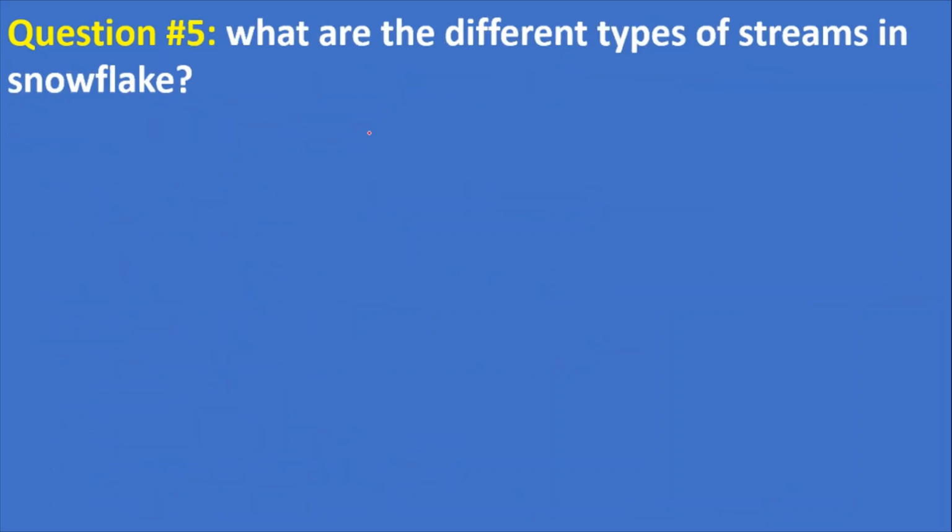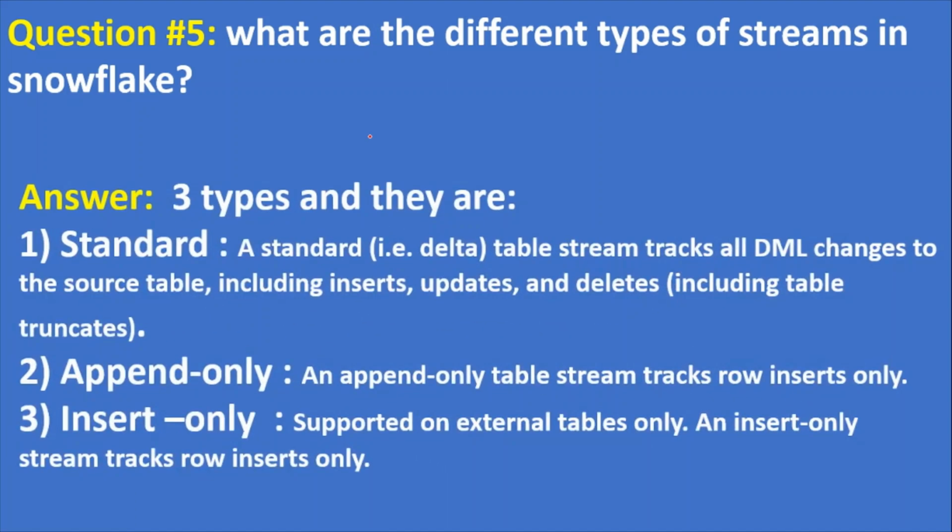Question 5. What are the different types of streams in Snowflake? The answer is 3 types, and they are standard, append-only, and insert-only. See, a standard or delta table stream tracks all DML changes to the source table, including insert, update and delete. Whereas an append-only table stream tracks row inserts only.